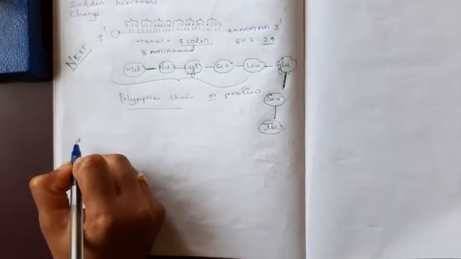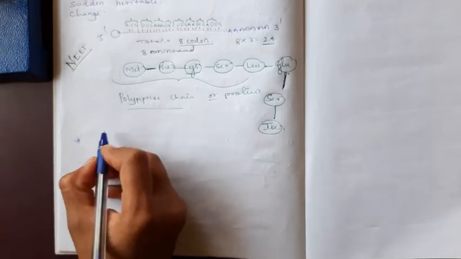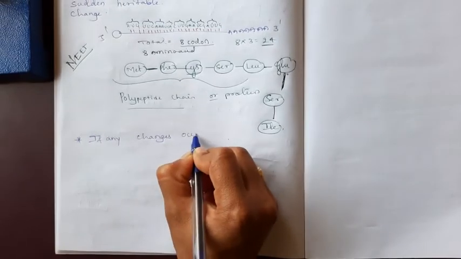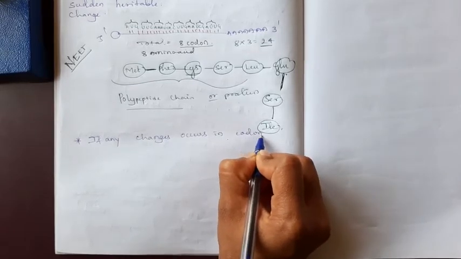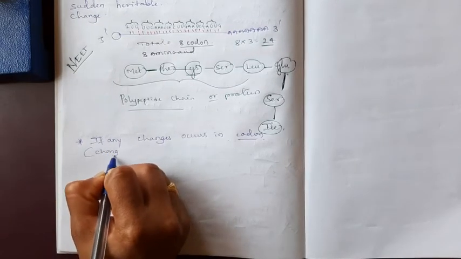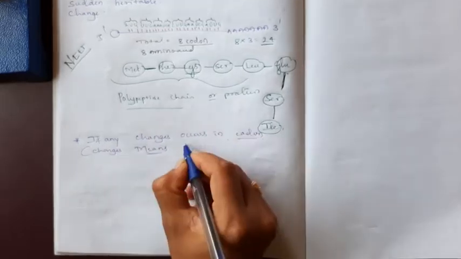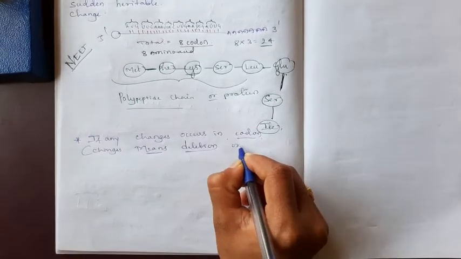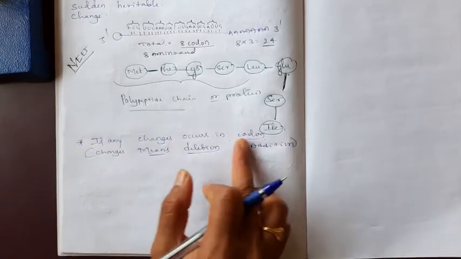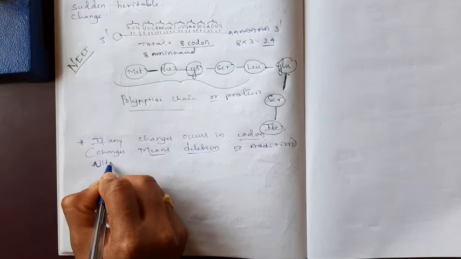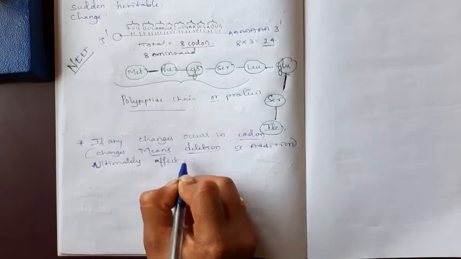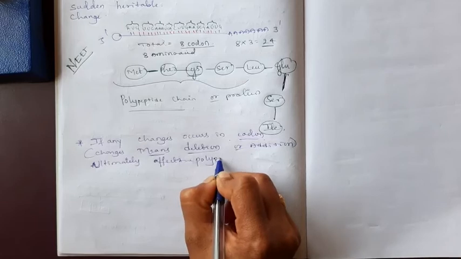Here I will write the definition first. If any change occurs in the codon, change means deletion or addition, loss or gain of any nucleotide in that codon, ultimately it affects the polypeptide chain.